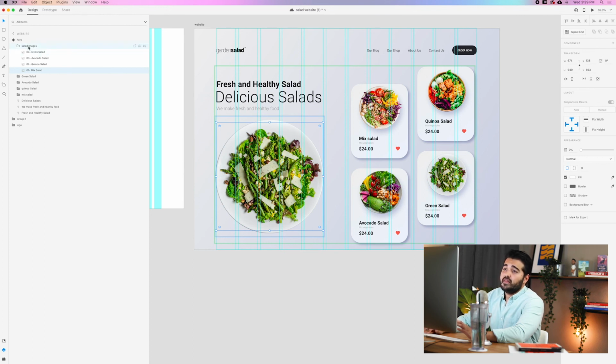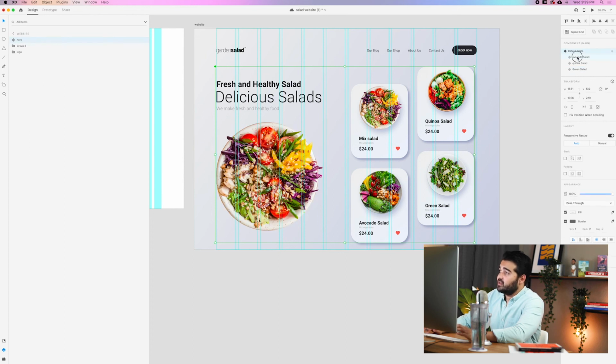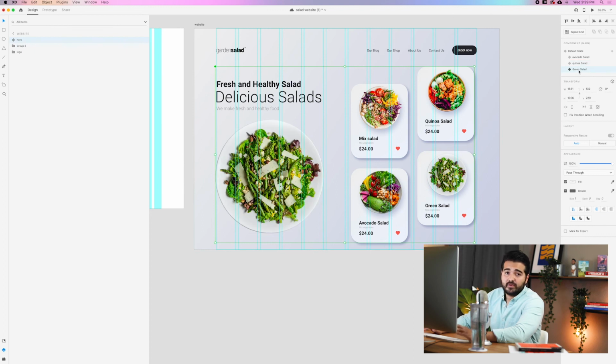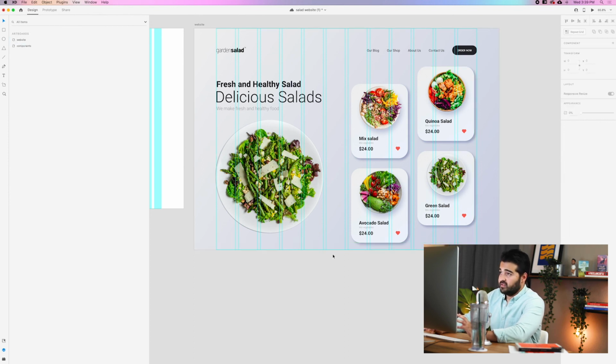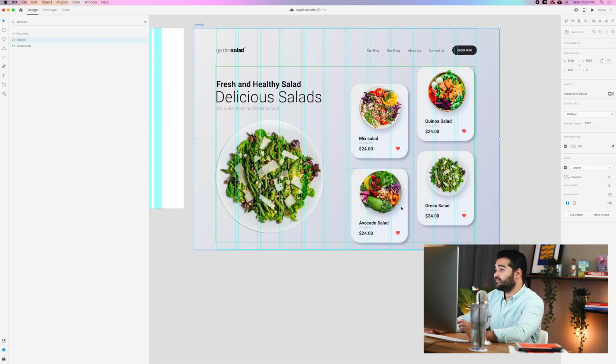So now if we go back to the hero, we're gonna have the default state, which is the mixed salad, avocado salad, green salad, quinoa salad, and green salad, right? So the next step will be to trigger the actions, because if I just play it right now, there's no action to trigger the change of the salad. So I can actually do that myself.